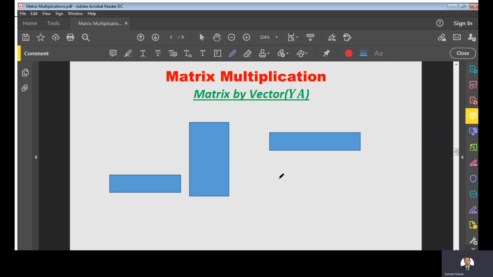Next, we will find another way to find the product.